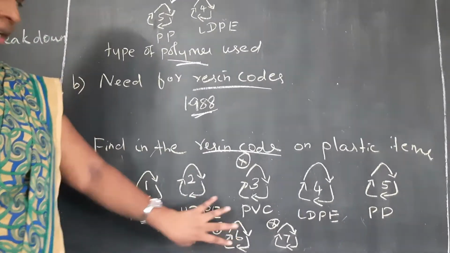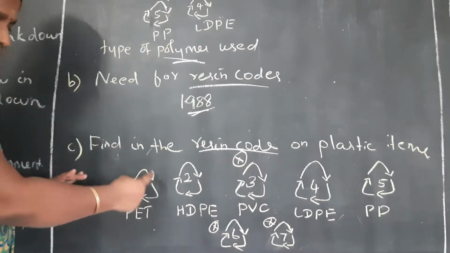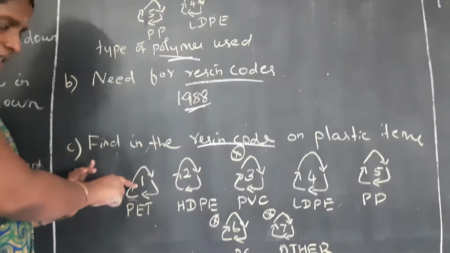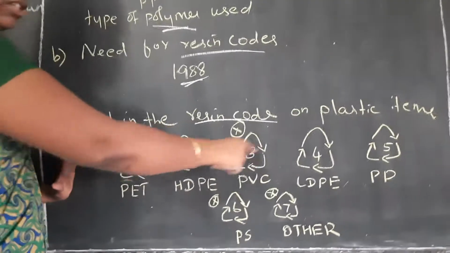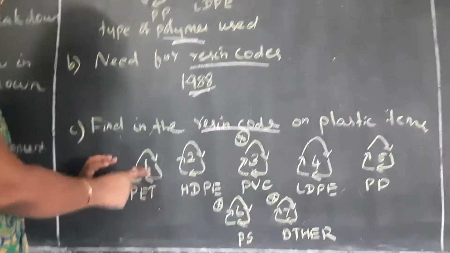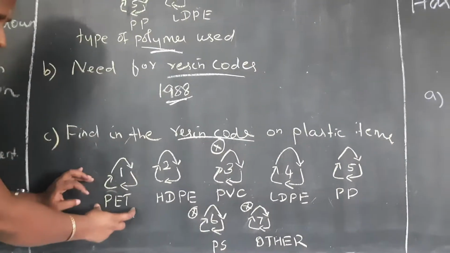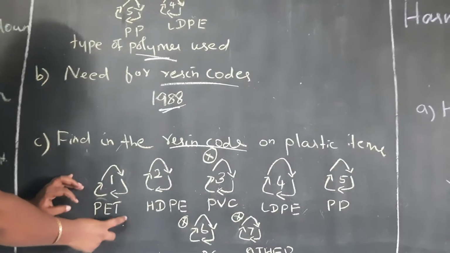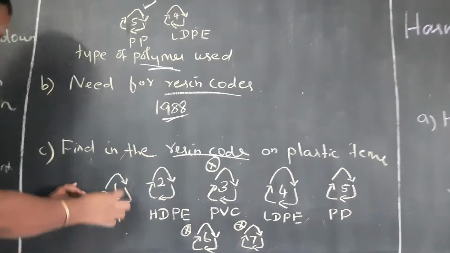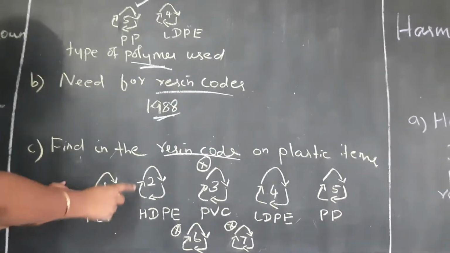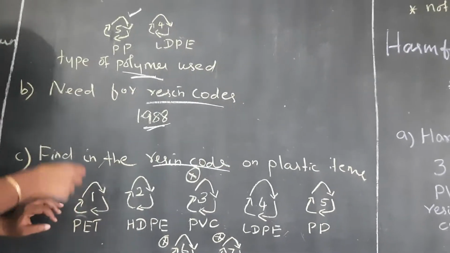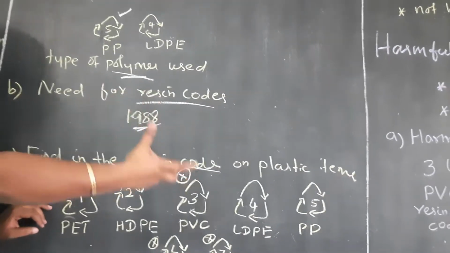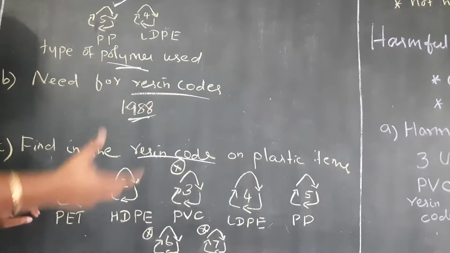If you look at the plastic item, the symbol is there, and in the center of that symbol the number should be present. Sometimes if the number is not there, the chemical or polymer used to make it, for example PET, should be present inside the triangular arrow mark. So you have to know what type of plastic you are going to buy.